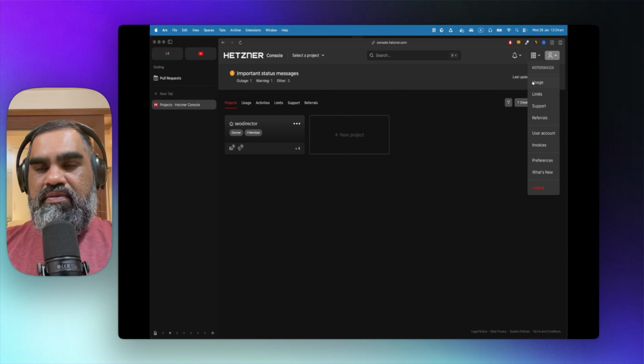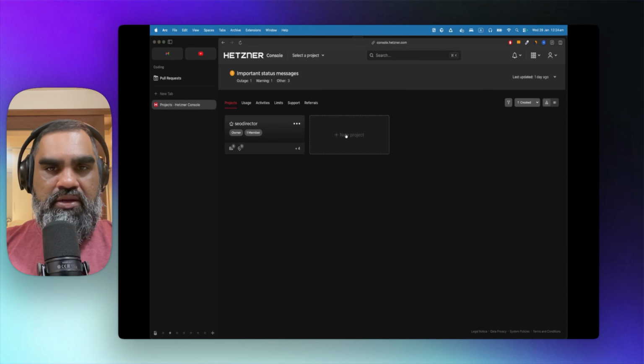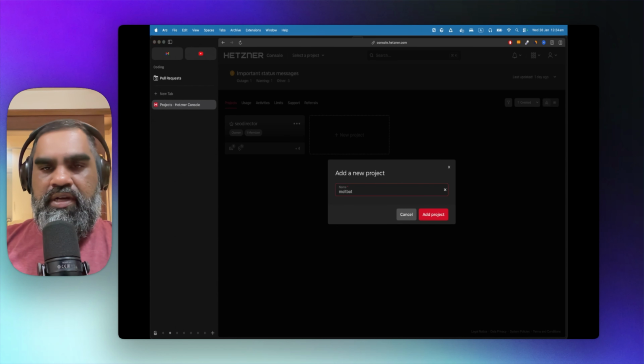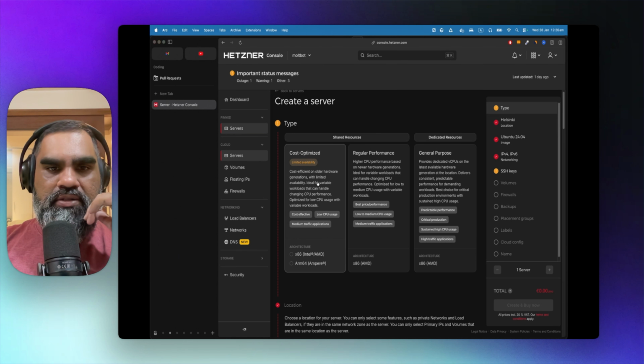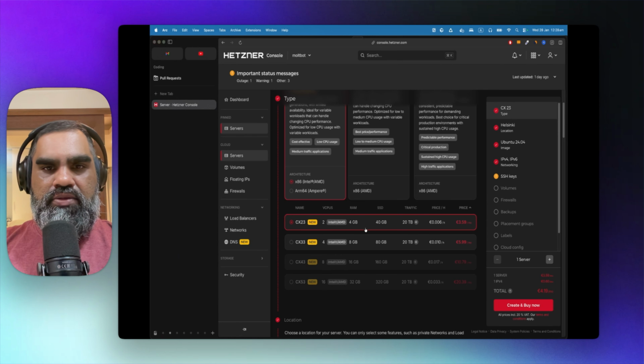Once you sign in, let's just create a new project to put everything in. Give it the name Maltbot. Let's create a server. Add server. Select the cost optimized. Select the 2 and 4 GB in Helsinki. That's far from me. The one that is near to me is Singapore, but that's costly.